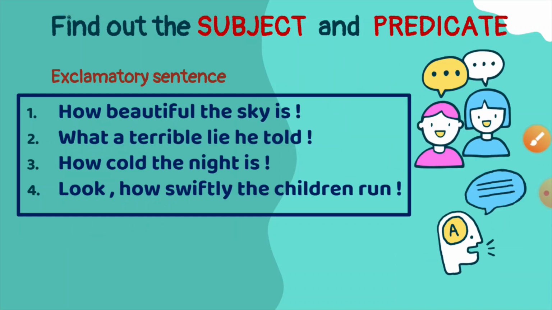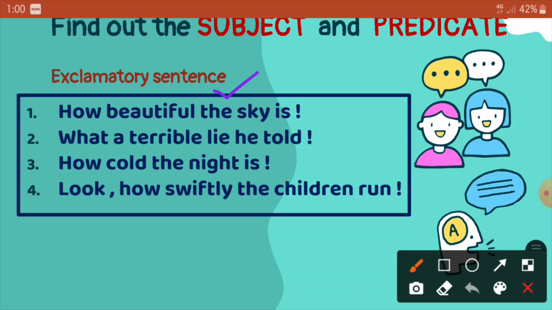Now let us see the examples of exclamatory sentences. We know that exclamatory sentences are those which express strong emotions. So the first example is: how beautiful the sky looks. How can you find out the subject in that? In an exclamatory sentence, we find the subject by asking who or what does the action. So what looks beautiful? The sky. So the sky is the subject and how beautiful looks is the predicate.